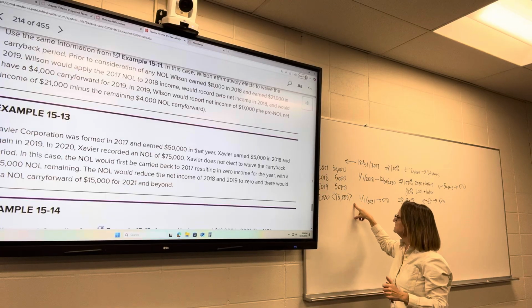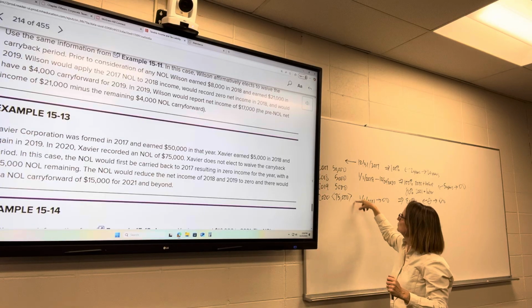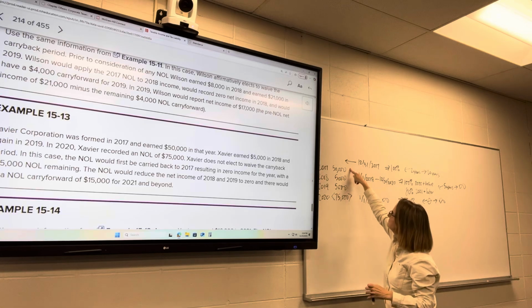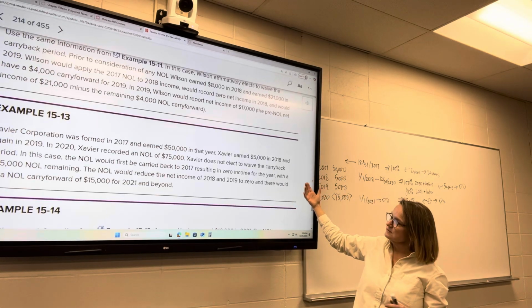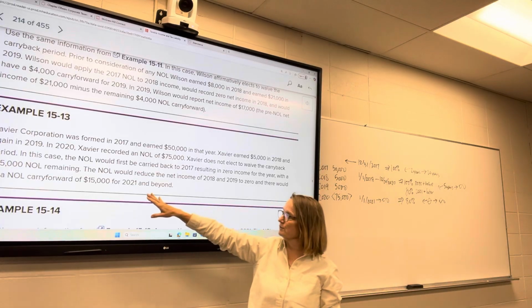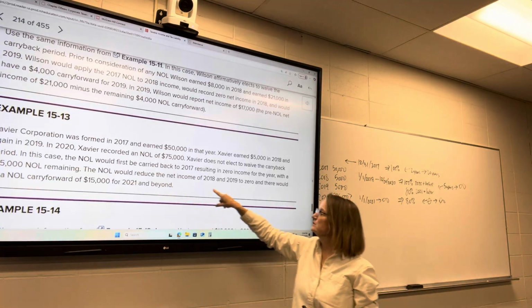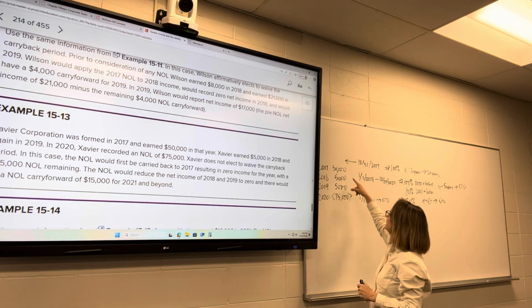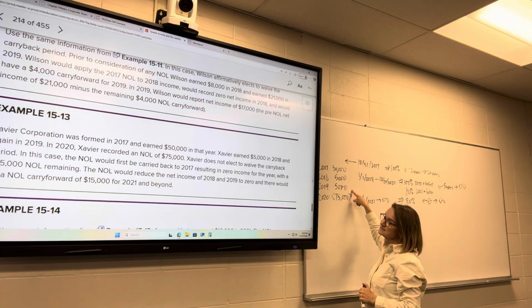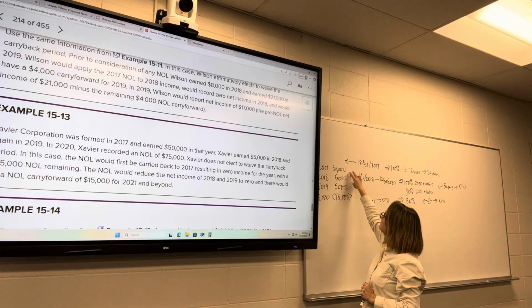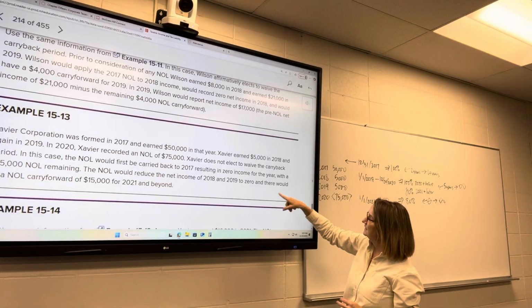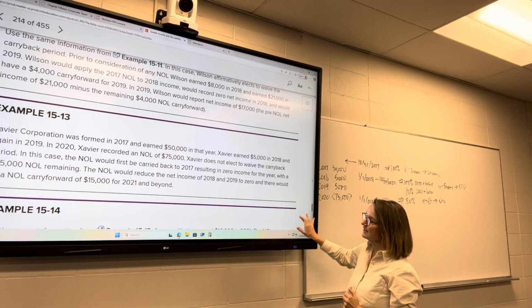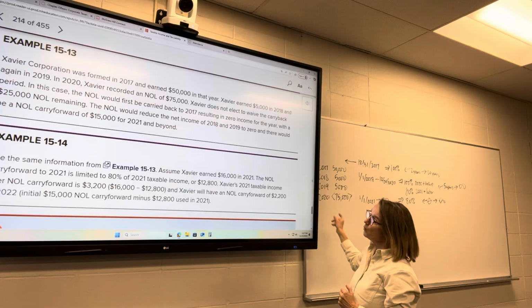So it was generated in 2020, $75,000. We're going to first offset that $50,000, zero income, so they're going to get a refund. They've got a $25,000 NOL remaining. The NOL is going to reduce the income of 2018 and 2019 to zero. So we've absorbed all of that, so we're at $60,000, and we've got $15,000 left. They've got a carryforward of $15,000 for 2021 and beyond.